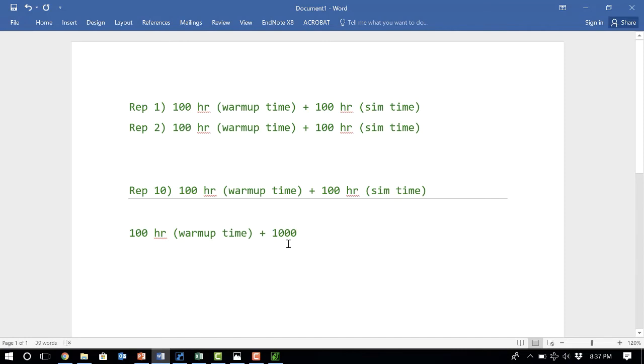So why does this method also make sense? Because when I get rid of the first 100 hours of warm-up time, I get to the equilibrium or steady state, and then I continue running the simulation.